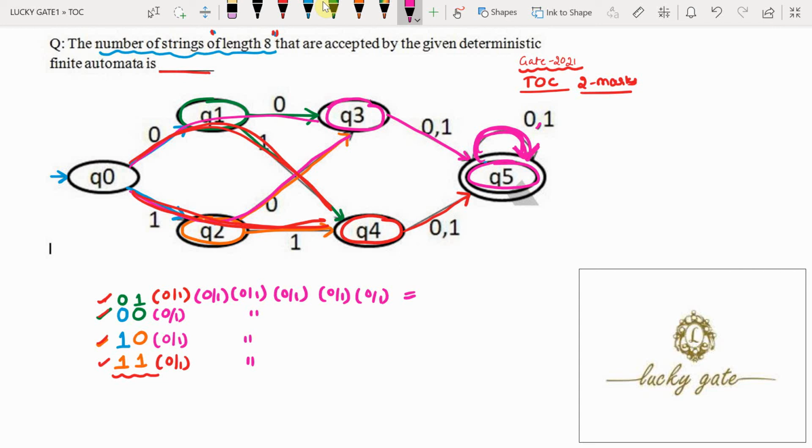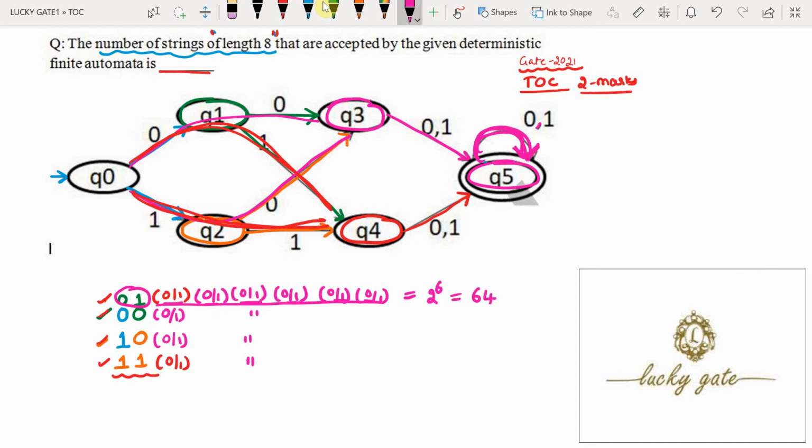Now you observe that the first two inputs are fixed, and the 6 remaining places can be filled with the bit combinations of either 0 or 1. In these 6 places, 0 or 1 can be repeated alternatively for how many times? 2 to the power of 6 times, which equals 64.